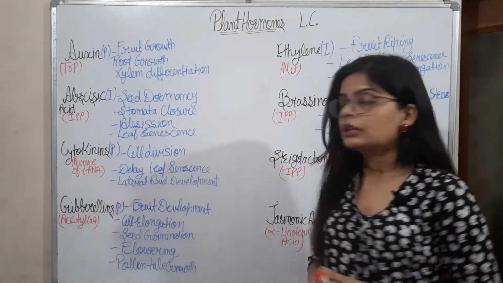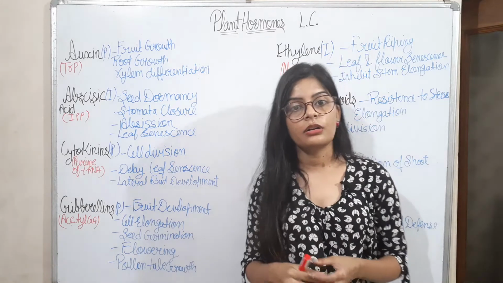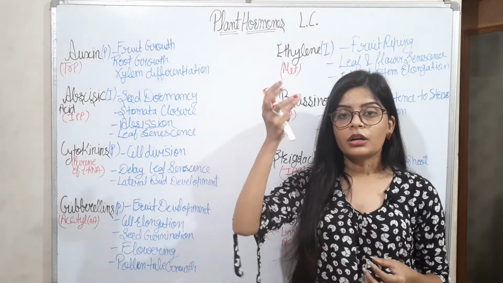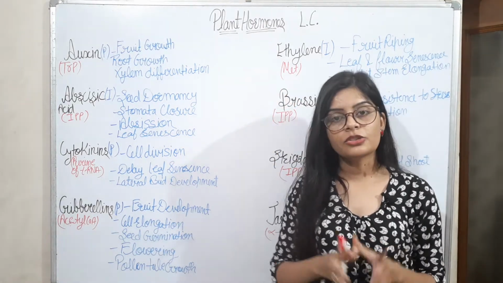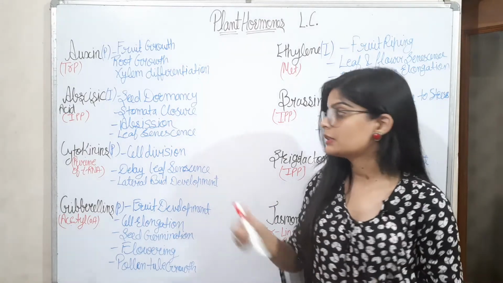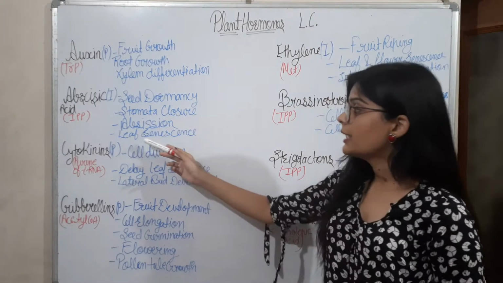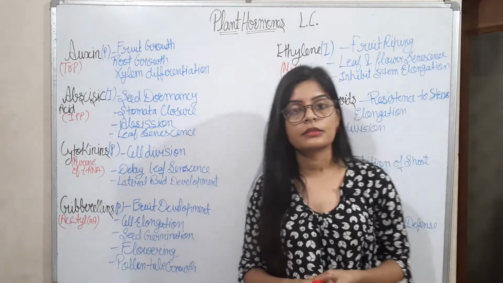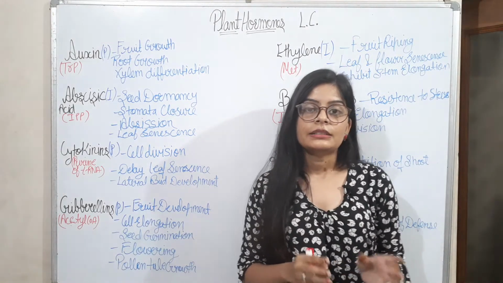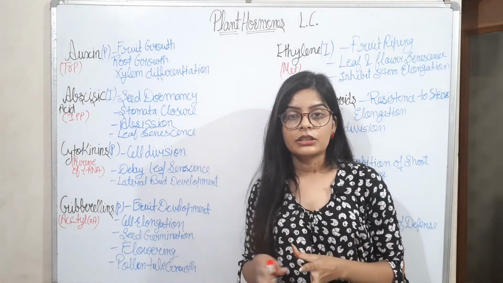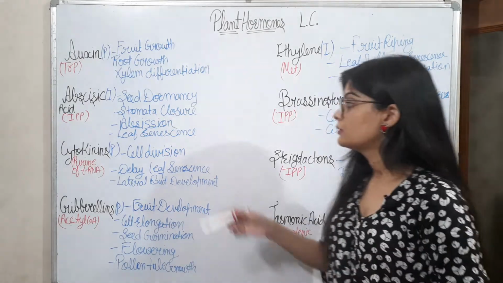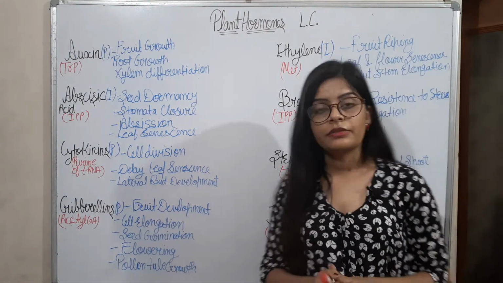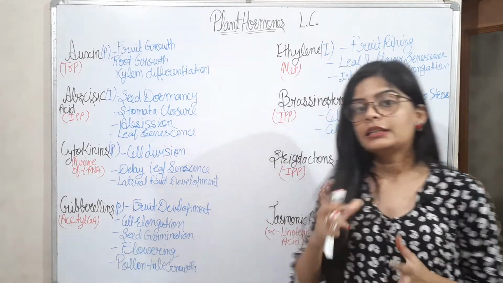Now abscission is the process by which the fruit gets broken from the branch of the tree and falls down. Then leaf senescence is the process in which the cells of the leaf die. This is leaf senescence, in which the cells of the leaf die.